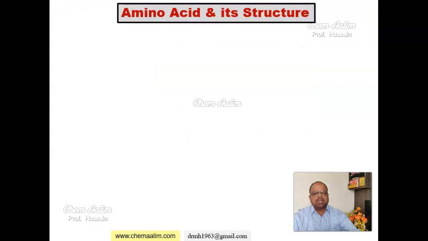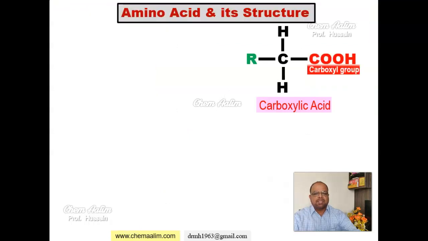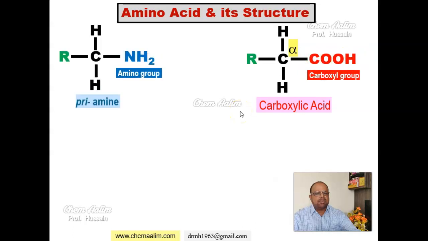Now, what are amino acids and what is its structure? Let us first consider a molecule which we are familiar with, that is carboxylic acid. It contains a carboxyl group which is an acidic group. One more molecule which we are familiar with, that is primary amine. It is a basic compound.